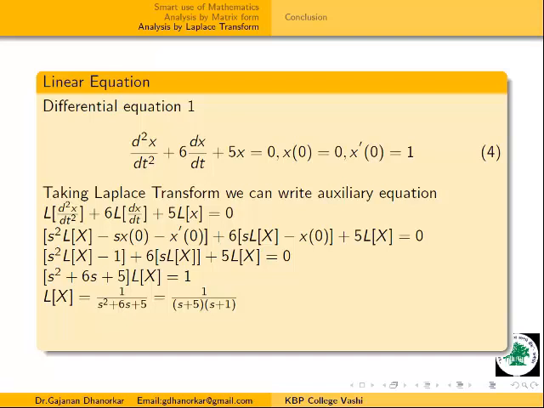In the second case, in matrix form, the solutions, meaning the eigenvalues, are minus 5 and minus 1, and in this form again we are getting the solution as s is equal to minus 5 and minus 1. These are the poles for this equation.